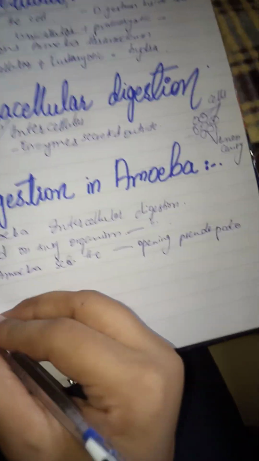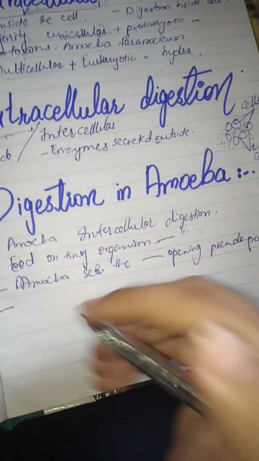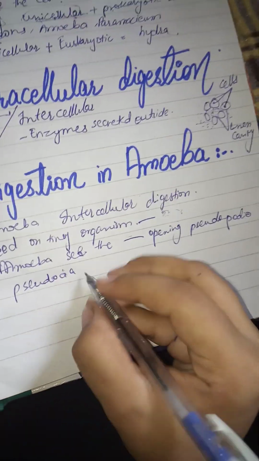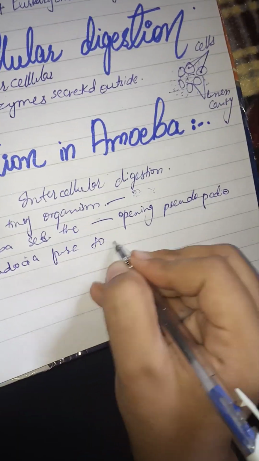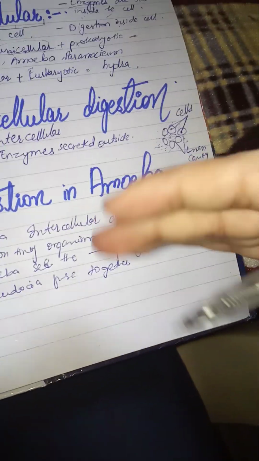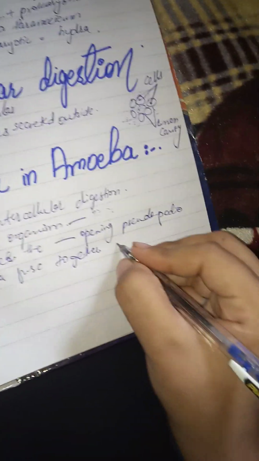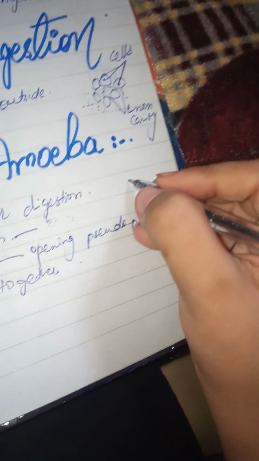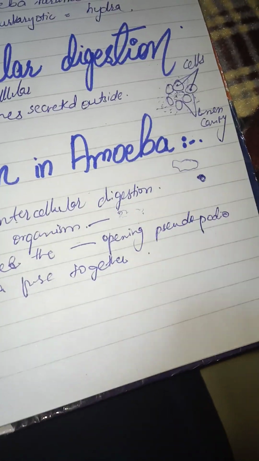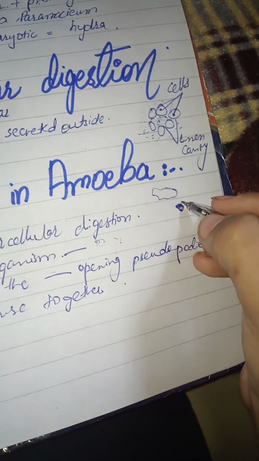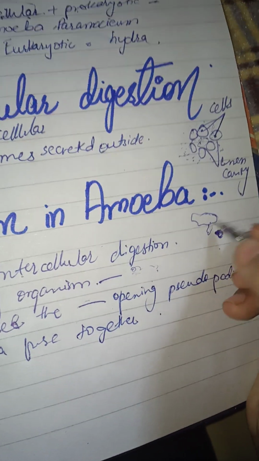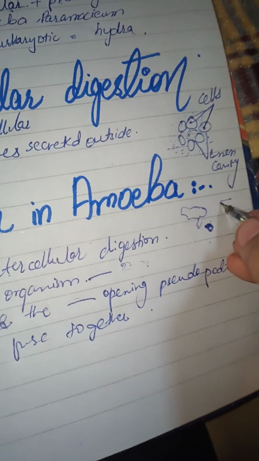So what will the pseudopodia do? They fuse together around the food. Suppose this is the food and the amoeba is here, in contact with it. The pseudopodia are the false feet from where it moves.